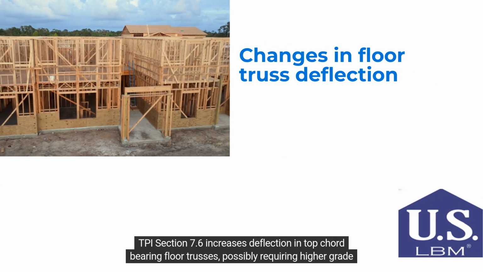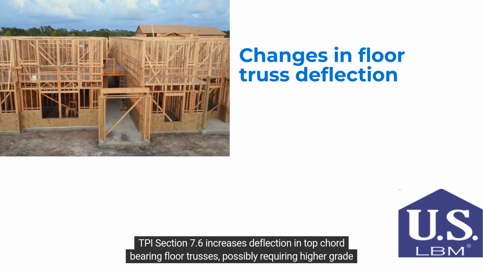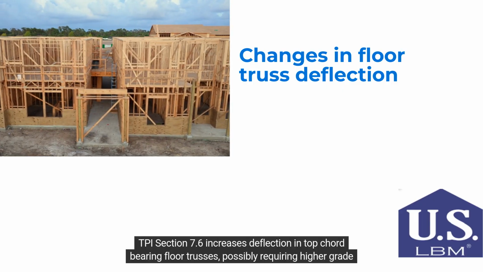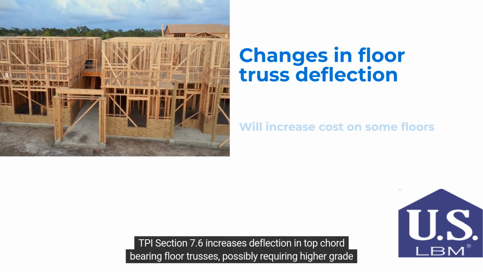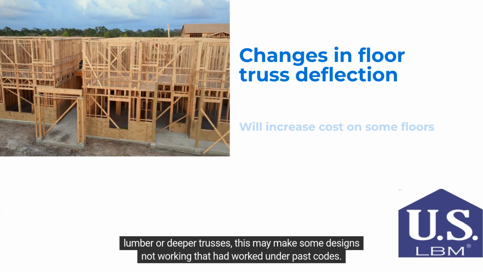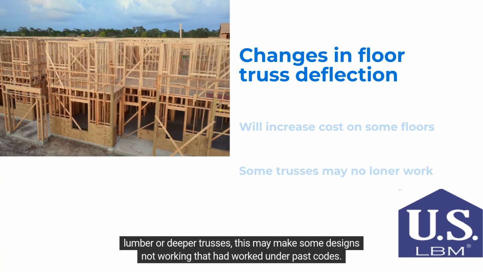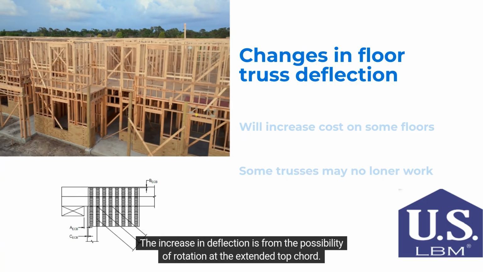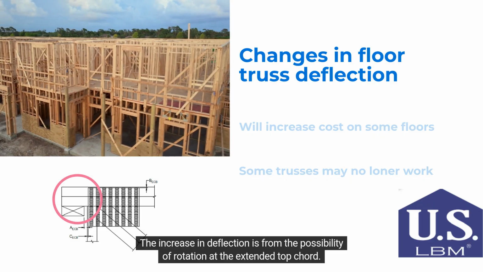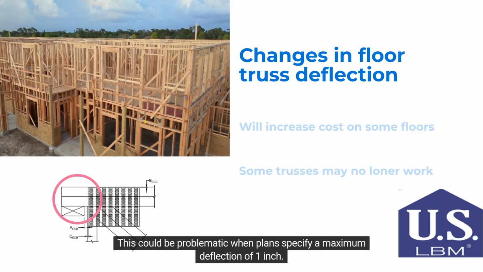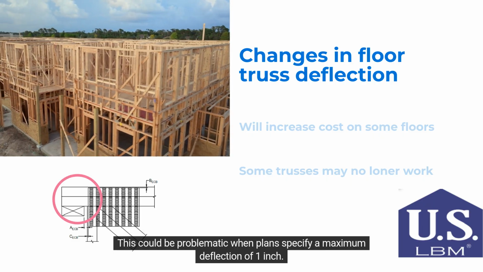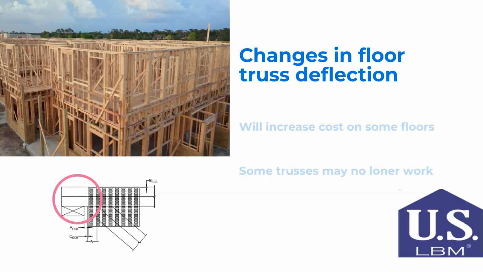TPI section 7.6 increases deflection in top chord-bearing floor trusses, possibly requiring higher grade lumber or deeper trusses. This may make some designs not work that had worked under past codes. The increase in deflection is from the possibility of rotation at the extended top chord. This could be problematic when plans specify a maximum deflection of 1 inch.